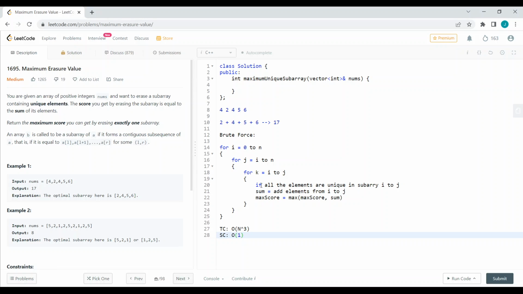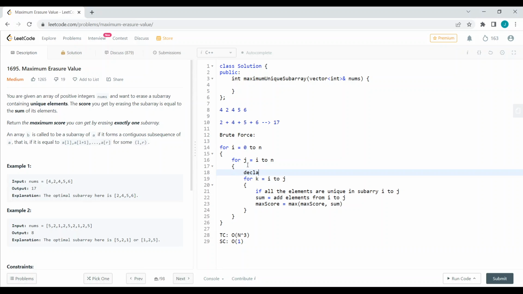But we have to check whether it is unique or not, so we will declare a set here, and we will insert all elements inside the set, and we can proceed further. If the element is seen in the set, then we cannot take that subarray. So here it will be order of n, where we will store the elements in our set to check whether it is unique or not. So this is our time and space complexity.